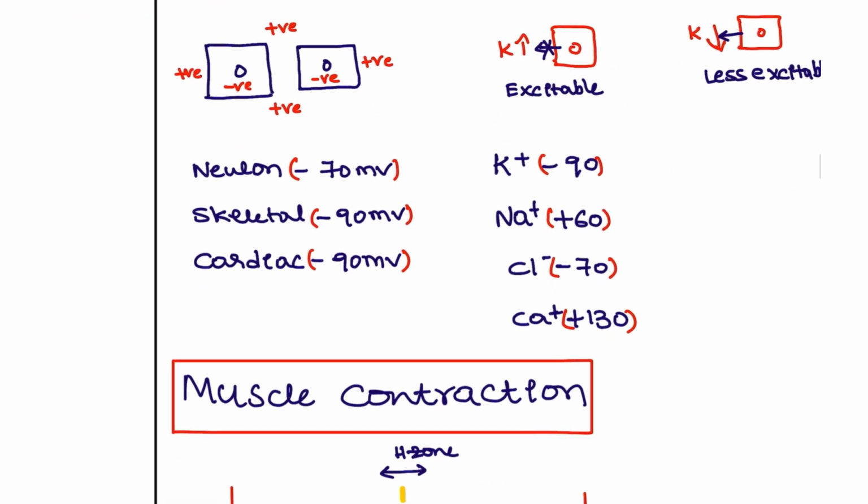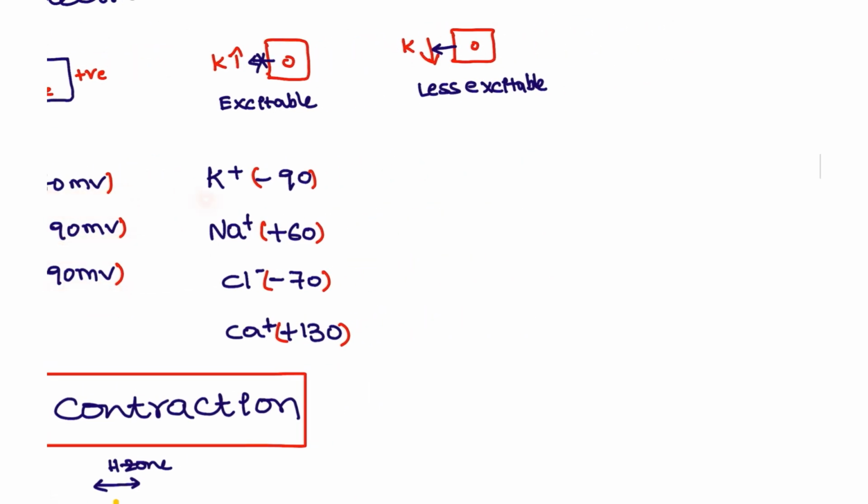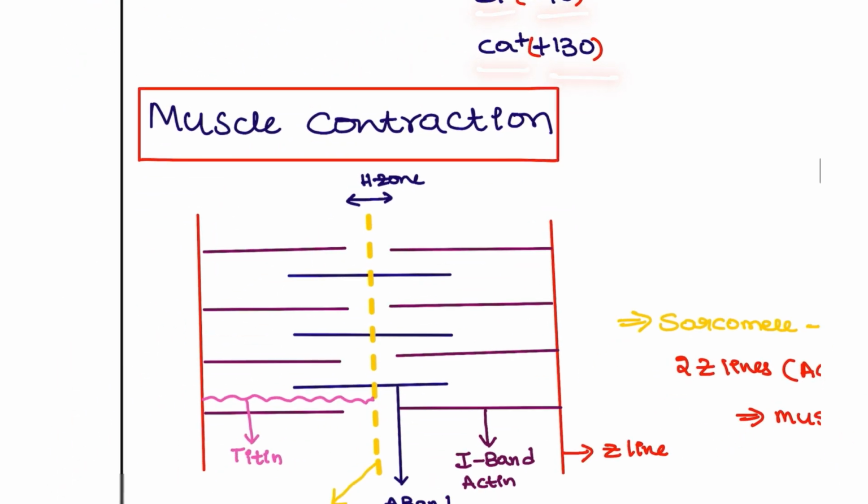The resting membrane potential of the neuron is minus 70 millivolts, skeletal muscle is minus 90, and cardiac muscle is also minus 90. The equilibrium potential of potassium is minus 90, sodium is plus 60, chloride is minus 70, and calcium is plus 130.